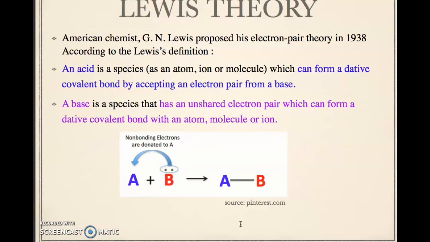We look at the example here. A is considered the acid, B the base. So the acid here can form a dative covalent bond by accepting an electron pair from a base. This is how Lewis theory considers acid and base.